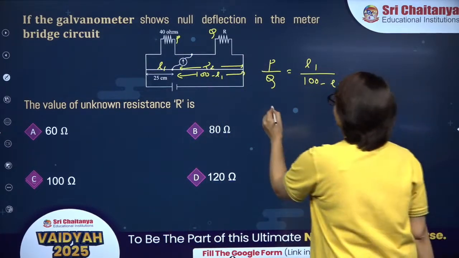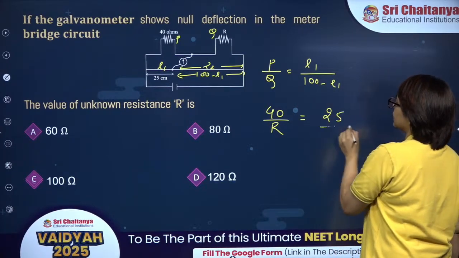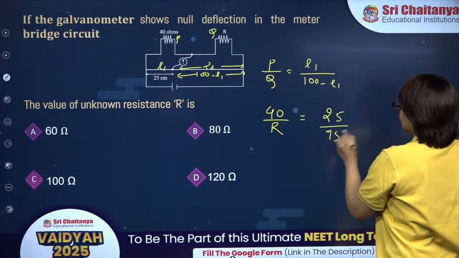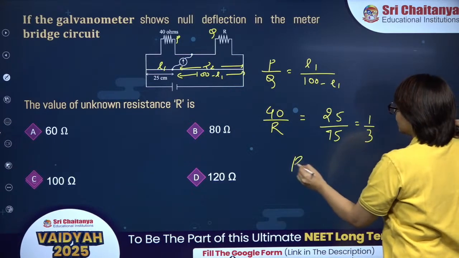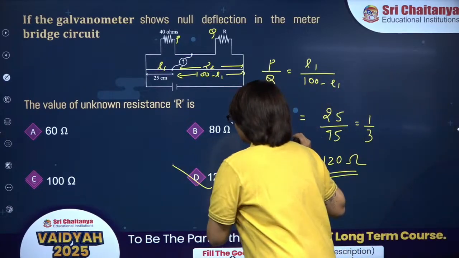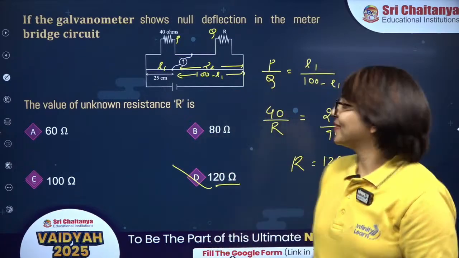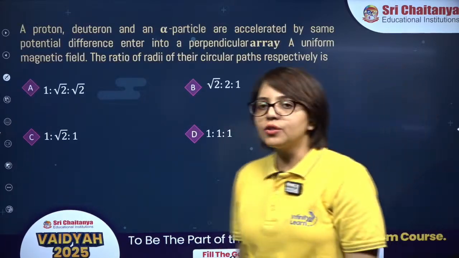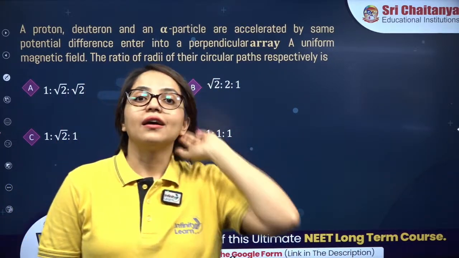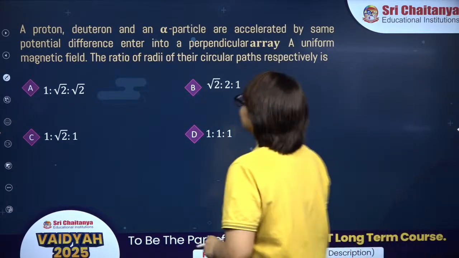Yes. P is given as 40. Q is given as R. L1 is 25 centimeter. L2 will be 100 minus 25, which is equal to 75. So it is 1 by 3. So R will be 120 ohms, which is option D. Well done. Yes, these are the most probable questions that you will be getting for NEET exam. So these are as per the NEET pattern.